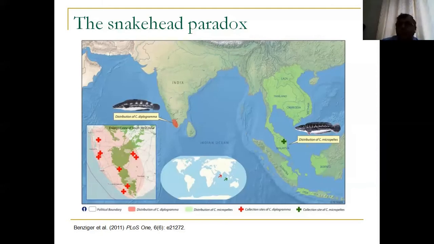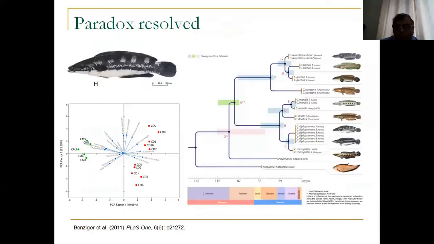And if it is a valid species, the populations are declining drastically and there is a need for conservation. But how do you prove that diplogama is a valid species? In this paper, which had 14 authors from both Southeast Asia and South Asia, we looked at the morphology of diplogama and micropeltes. We looked at genetic markers. We looked at molecular dating, and we found something interesting.